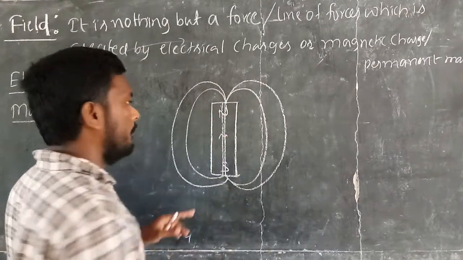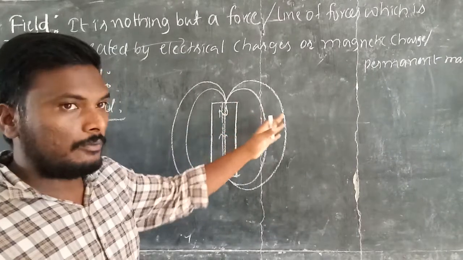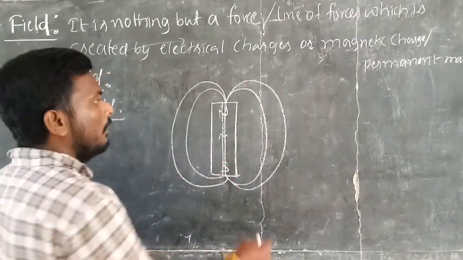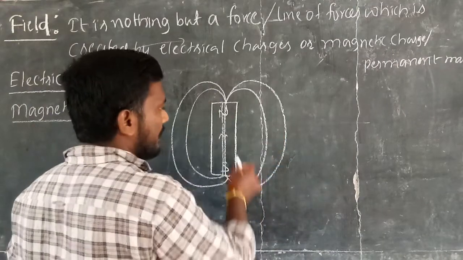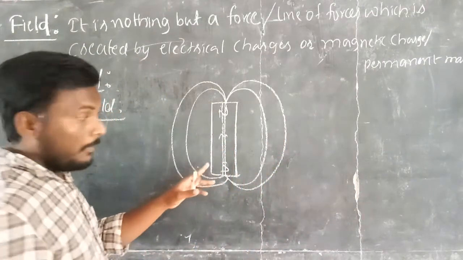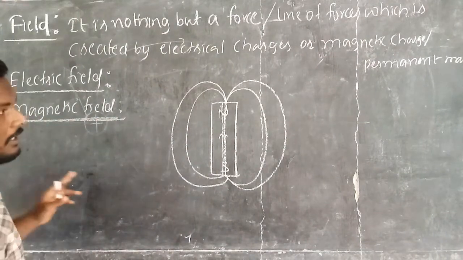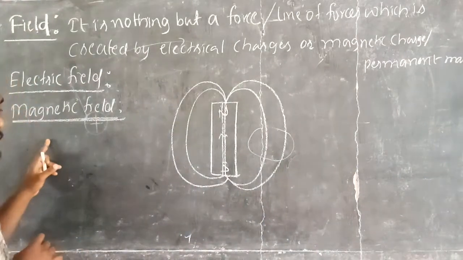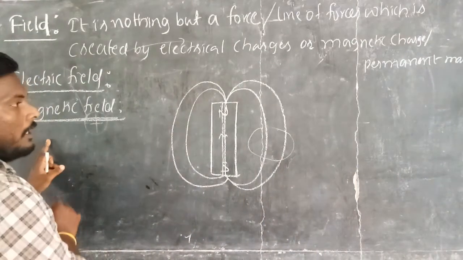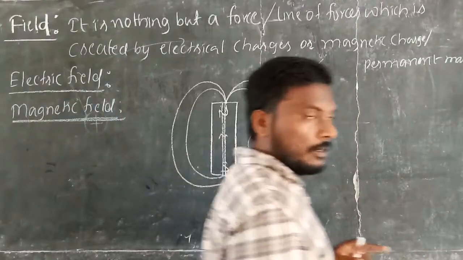Whenever a permanent magnet exists, it produces lines of forces or field lines around it. The lines of forces which are created by a permanent magnet are called the magnetic field. Or we have one more source for the magnetic field.